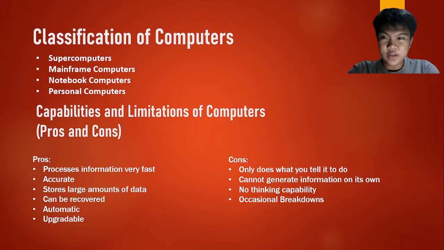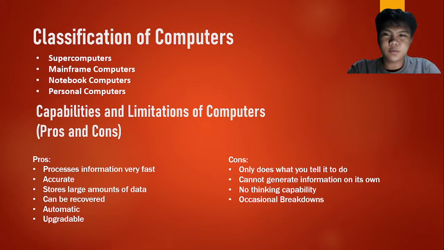Now we move on to the classification of computers. First one is the supercomputers. It is the most expensive and most powerful type of computer. Next is the mainframe computers. It's like second to the supercomputers. Notebook computers are also called laptops. And for the last one, personal computers. Personal computers are used for personal use.